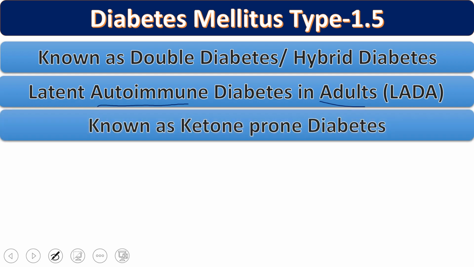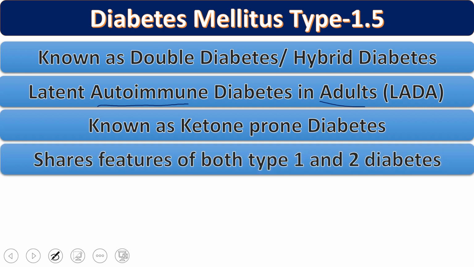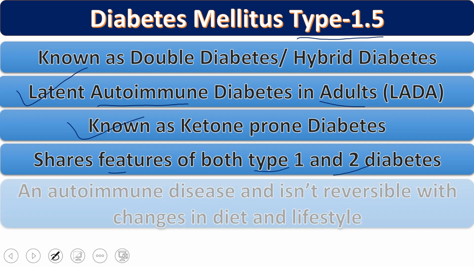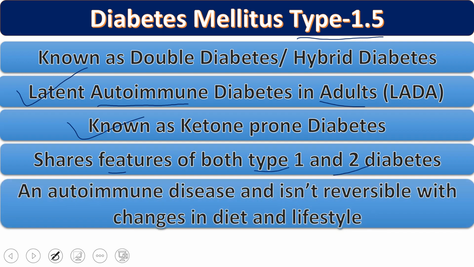We have two types of type 1.5, which we will understand with examples. One is LADA, and the second one is ketone prone diabetes mellitus. What is the basic difference between these two? We are going to see that. This type 1.5 diabetes mellitus shares characteristic features of both type 1 and type 2. That's why it is in between type 1 and 2.